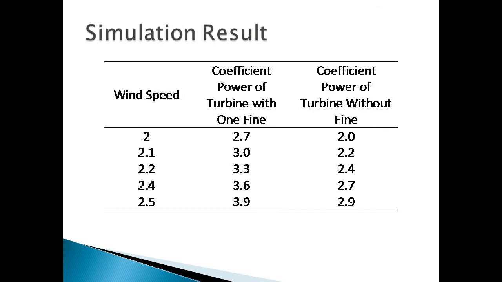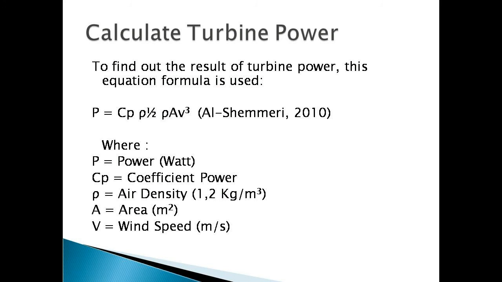And this is my simulation result. The result of the simulation shows the power coefficient that can be generated from each wind speed. And this is the simulated power coefficient data for each wind speed. To know the amount of power that can be generated by wind speed in the coastal area, the power coefficient that has been obtained is entered in this equation. I took this equation from the Al-Semeri book.